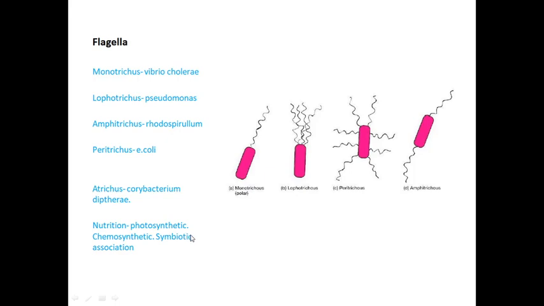The third one is symbiotic association. E. coli is an example of symbiotic association because of mutual benefit. It is present in the intestine of human beings, so it is called symbiotic association. This is how bacteria are classified based on the presence of flagella as well as the uptake of food materials.